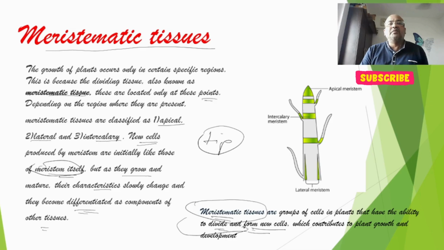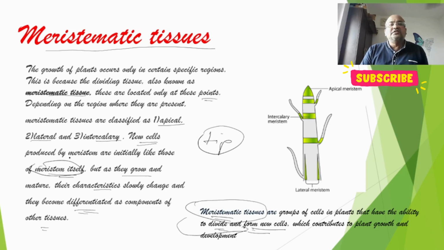So we have cut down the meristematic tissues, and the growth has stopped there. These are located only at these points. Depending on the region where they are present, meristematic tissues are classified as apical, lateral and intercalary.